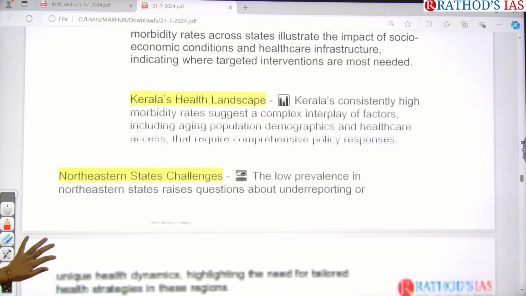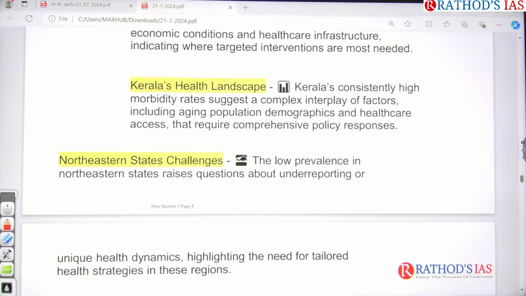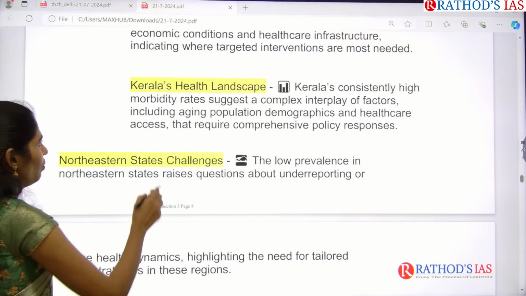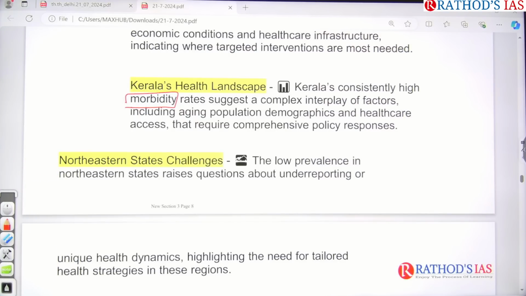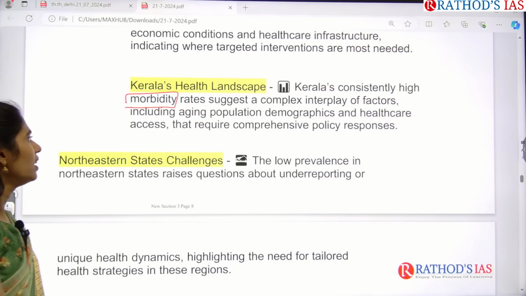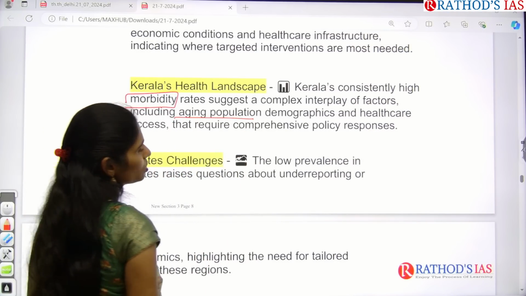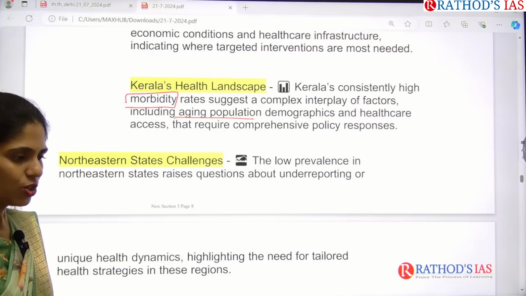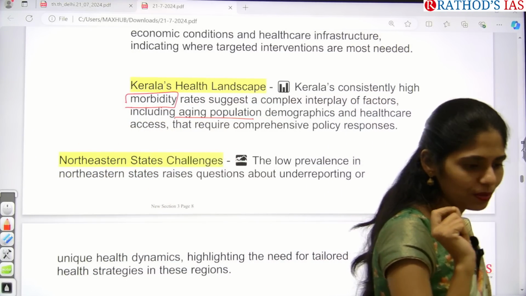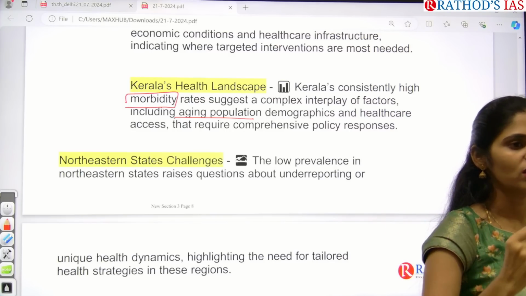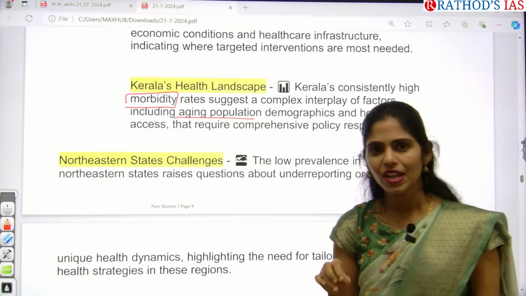And next one is Kerala health landscape. Kerala is consistently having very high morbidity rates, and they suggest a complex interplay of factors including aging population. So here in Kerala, what happened? Younger people are migrating to other countries in search of work. Because of that, Kerala state is getting lots and lots of remittances in India, right?